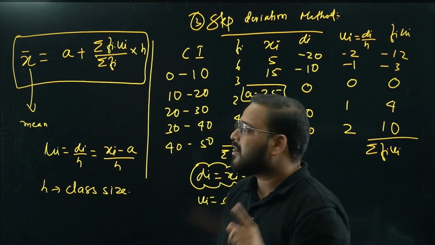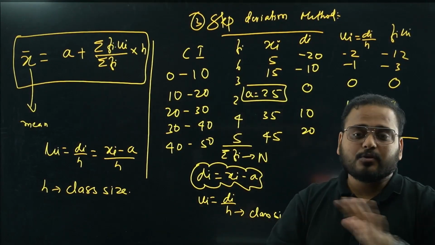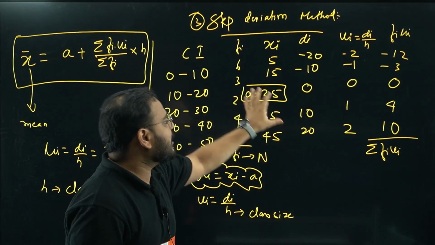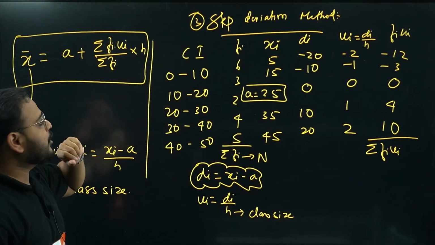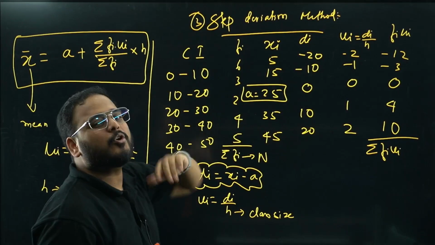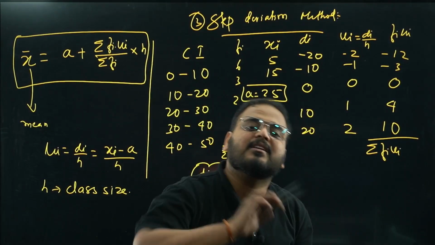If you are asking where the answer for this is, there is no answer. I'm not looking to find any answer. I just took this table to explain the values: what is a, what is fi ui, that's all. For revision I could have written this as a formula, but I didn't want to just come here, write the formulas and go back.